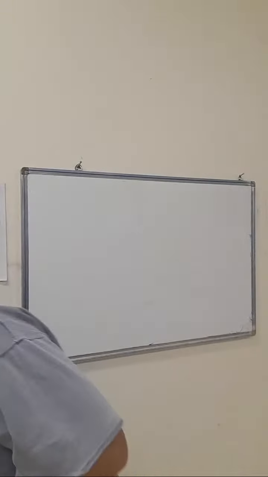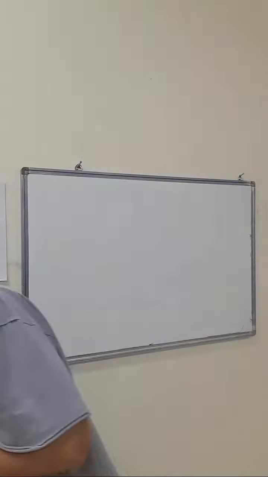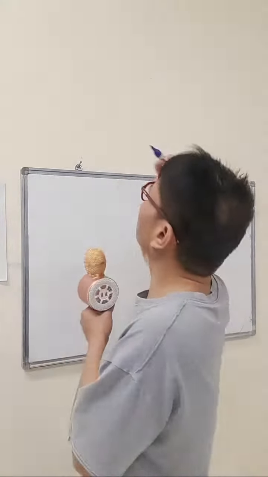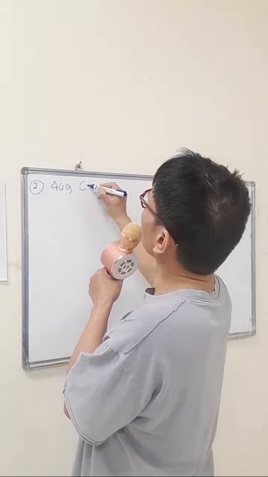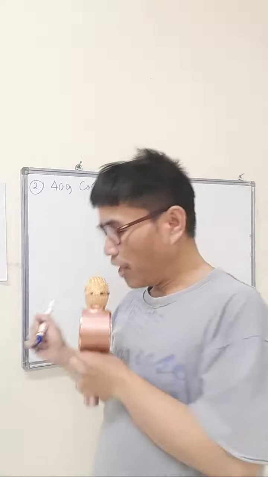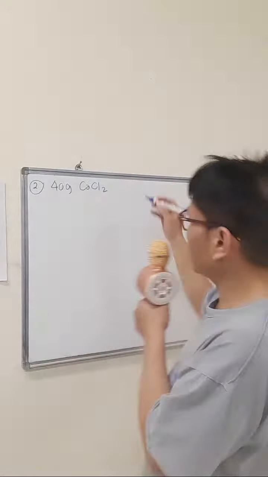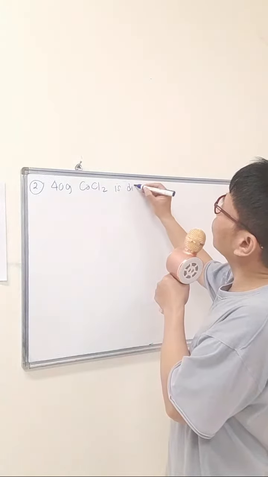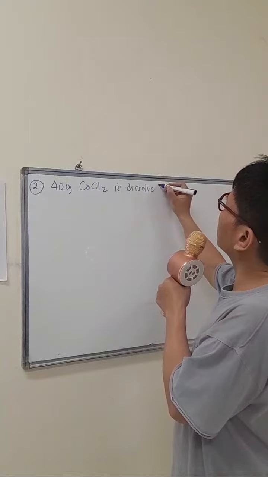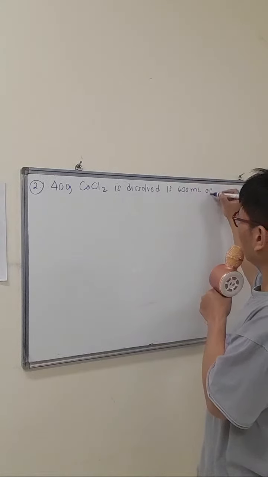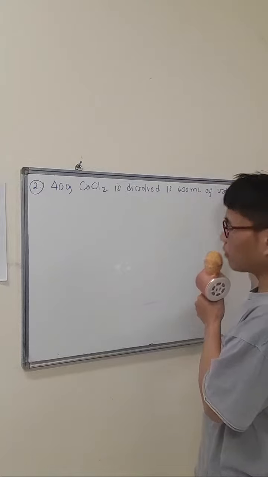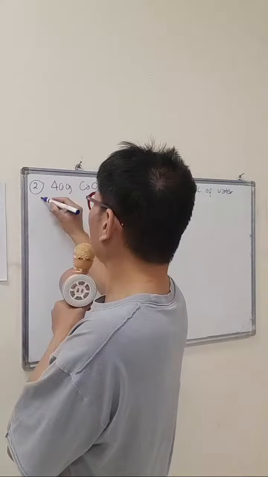So we have problem number 2. 40 grams of calcium chloride is dissolved in 600 ml of water at 25 degrees Celsius.